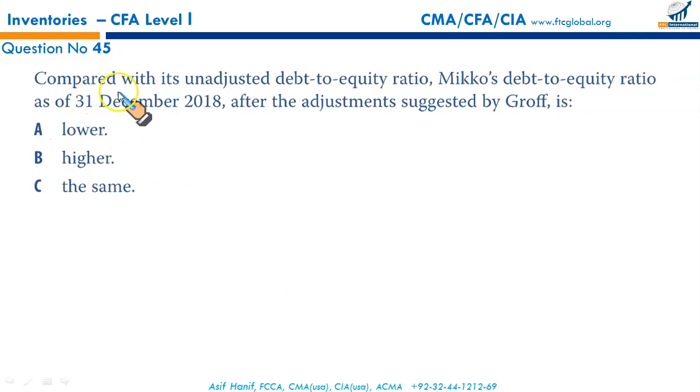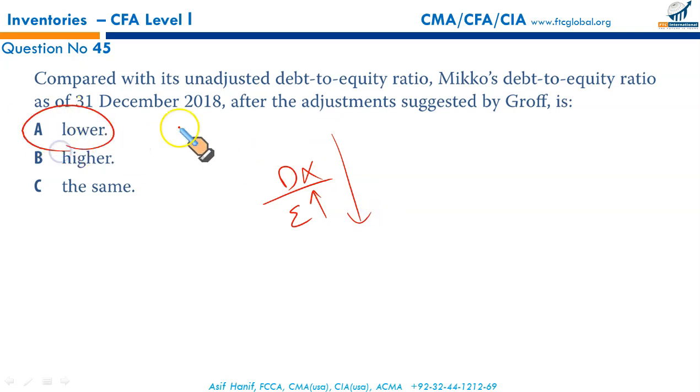Next, 45. Compared with its unadjusted debt to equity ratio, after the adjustment, MICO debt to equity ratio as of 31st December 2018, after the adjustment suggested by Groff of reversing the valuation allowance, how will it be affected? We know debt to equity ratio means debt upon equity. Since there is no change in debt, and because the reversal of valuation allowance would result in more profitability, as we just calculated a little while ago, equity increases. Higher denominator means the ratio would be lowered. That makes A the correct option.